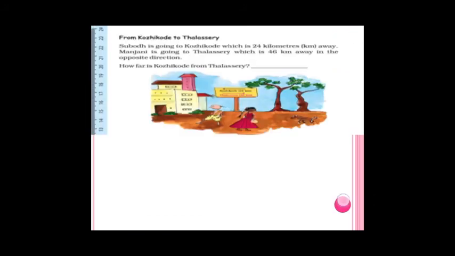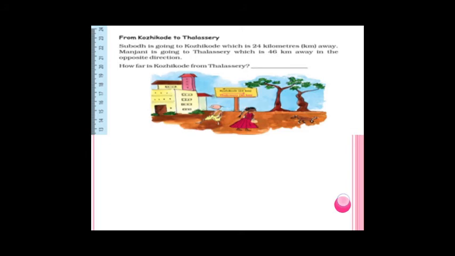From Kozhikoda to Talasari. Subodh is going to Kozhikoda, which is 24 km away. Manjani is going to Talasari, which is 46 km away in the opposite direction. How far is Kozhikoda from Talasari? See, here Subodh is going to Kozhikoda, which is 24 km away.